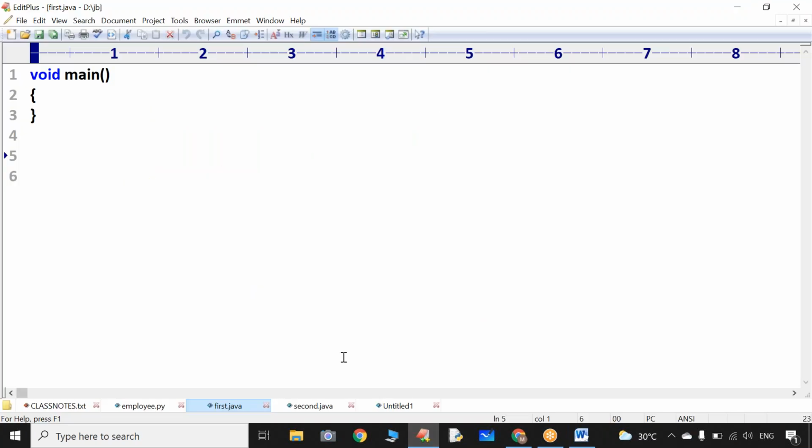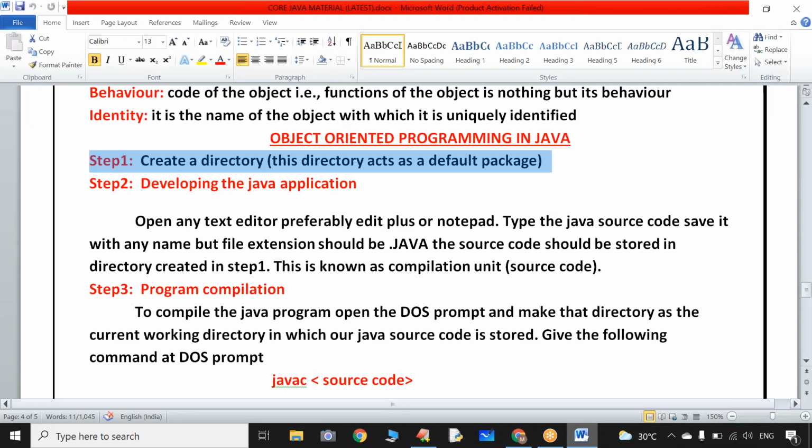Sir, without knowing any Java fundamentals, how can I write the Java program? No problem. Either in C, C++ or even in Java, what is the entry point of the program? Main is the entry point of the program. So that's why I wrote void main. Sir, why are you writing void? Again, we are going to discuss that point very clearly and very soon.